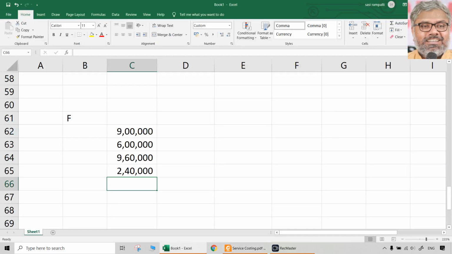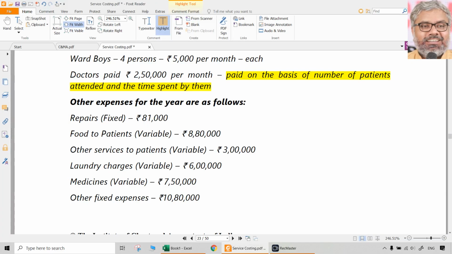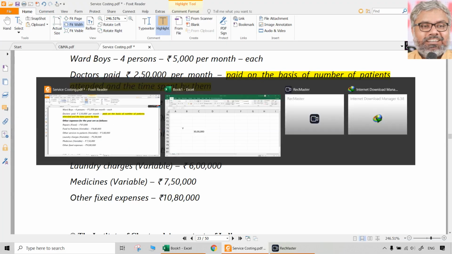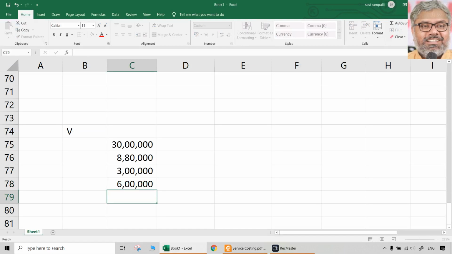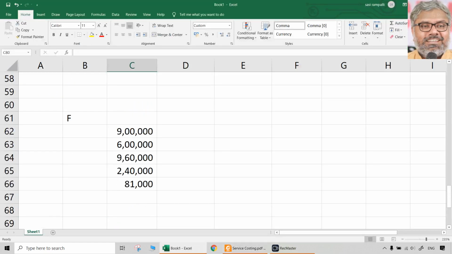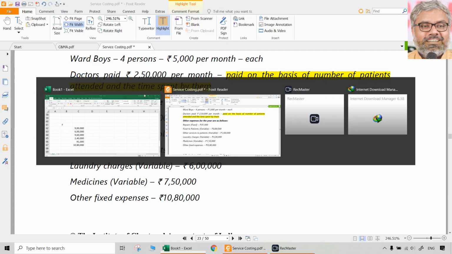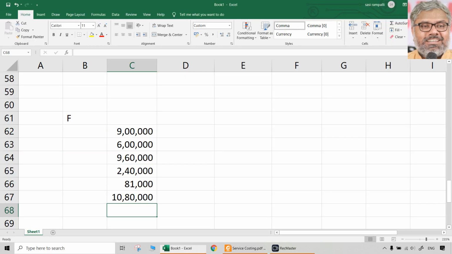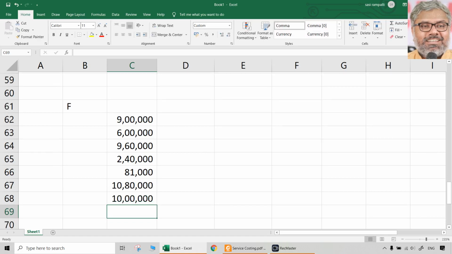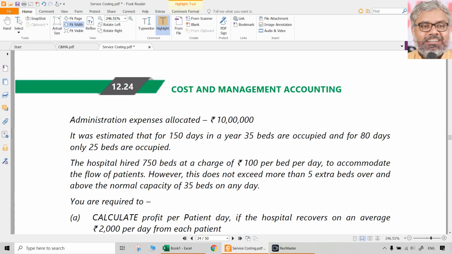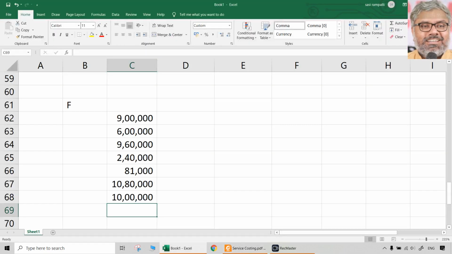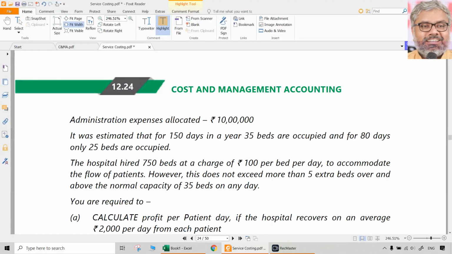Repairs 81,000 fixed, it is given. Put it under fixed. Food to patients is variable. Put it under variable, 8,80,000. Then other services to patient, 3 lakhs, is also variable. Laundry charges is also variable. Medicines is also variable. When all are given as variable, they are variable. Other fixed expenses 10,80,000, put them under fixed. And administration expenses allocated, 10 lakhs, also can be considered as fixed. Can be, because we don't know what they are. No problem with them being considered as fixed, because they have nothing to do directly with the actual operations. They are just allocated expenses.